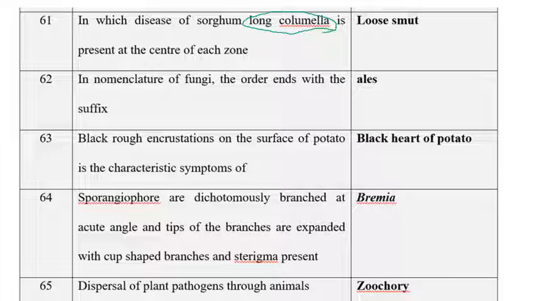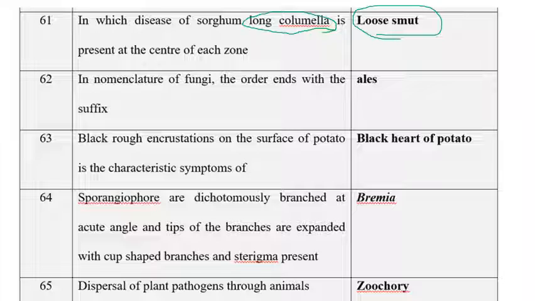That is, in which disease of sorghum a long columella is present at the center of each zone? That is loose smut. In loose smut, a long columella is present. In the remaining grain smut, head smut, and long smut, we can only observe a small columella. Hope you will know that there are four important sorghum smut diseases: grain smut, head smut, loose smut, and long smut. Among these four smuts, loose smut will produce a long columella.